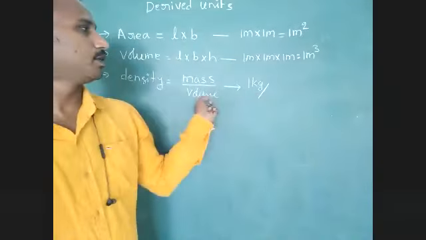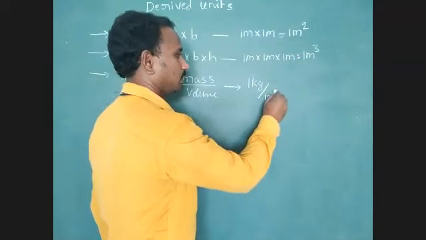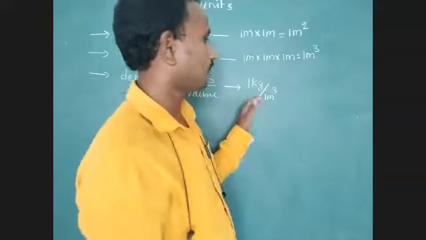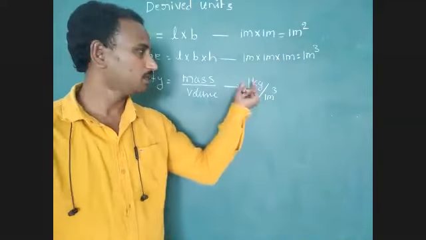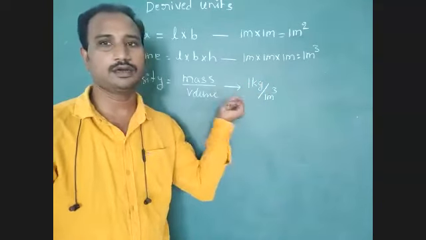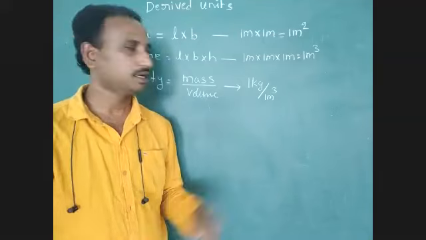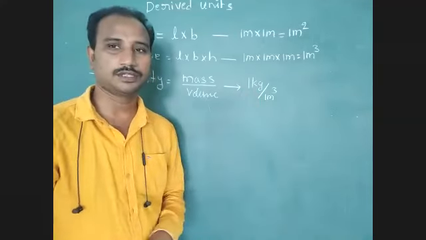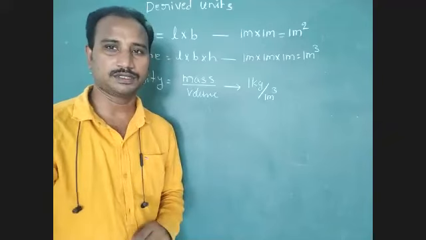Here the derived unit of volume is how much? Meter cube. 1 kg per meter cube. Here fundamental units are used 2 times. Kg is one fundamental unit of a physical quantity. Which physical quantity? Mass. Mass is one fundamental physical quantity.